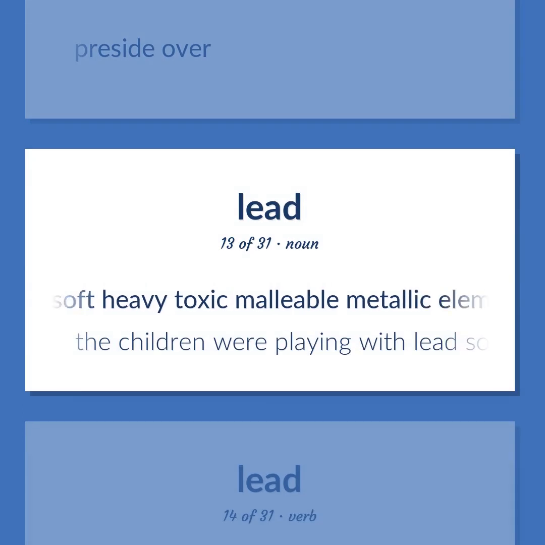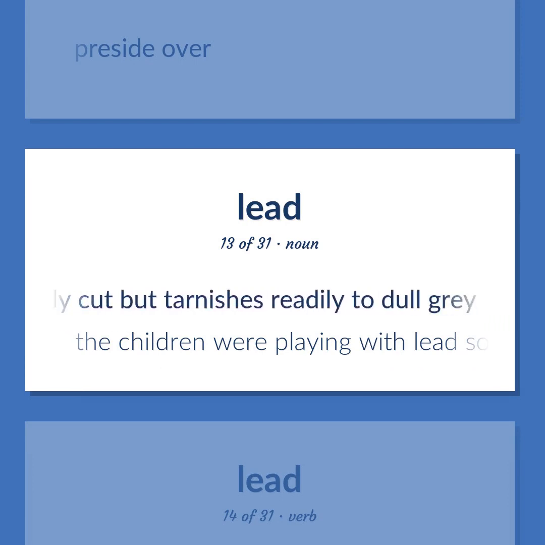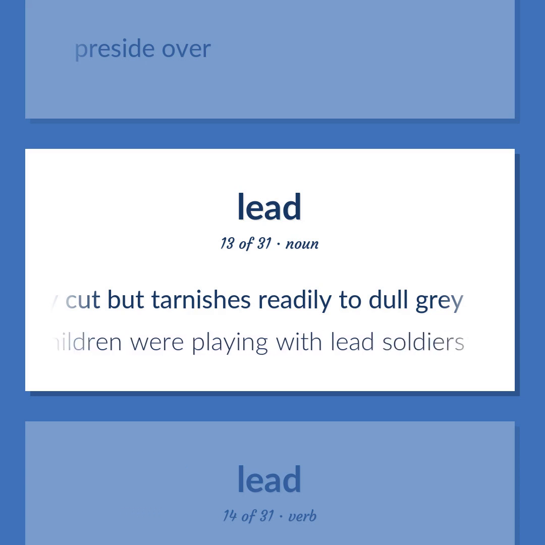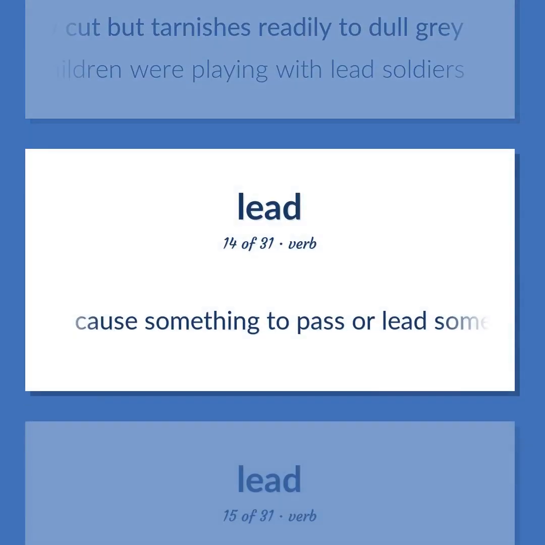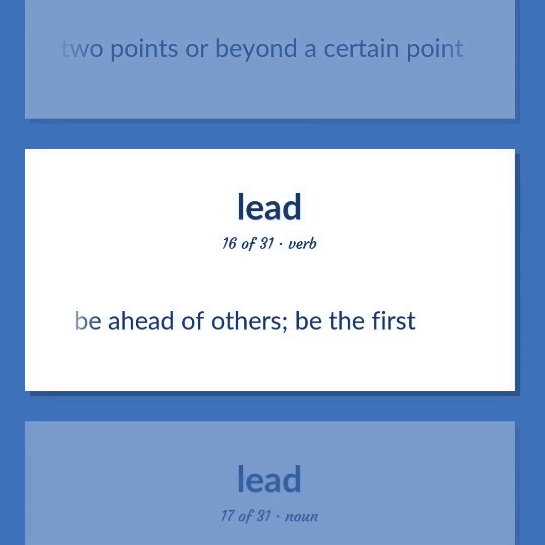A soft, heavy, toxic, malleable metallic element. Bluish-white when freshly cut but tarnishes readily to dull gray. The children were playing with lead soldiers. Cause something to pass or lead somewhere. Stretch out over a distance, space, time, or scope. Run or extend between 2 points or beyond a certain point. Be ahead of others. Be the first.